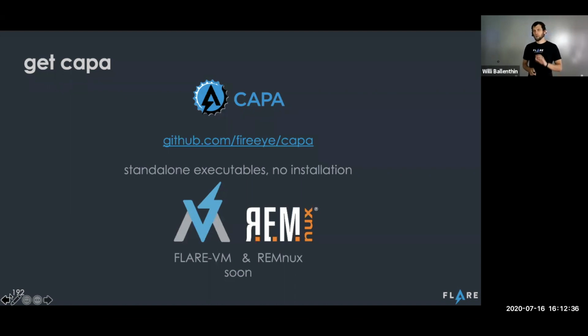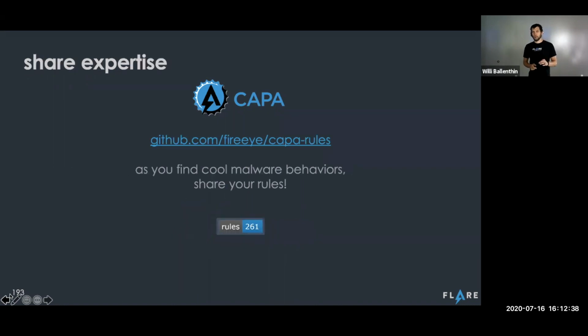But we don't want you to just download Kappa. What we want you to be doing is to be constantly thinking while you're doing an investigation, while you're looking at an unknown binary, how are you making your analytical conclusions? What pieces of evidence make you think a program connects via HTTP, injects code, or does some other functionality? And can you encode that as a Kappa rule?